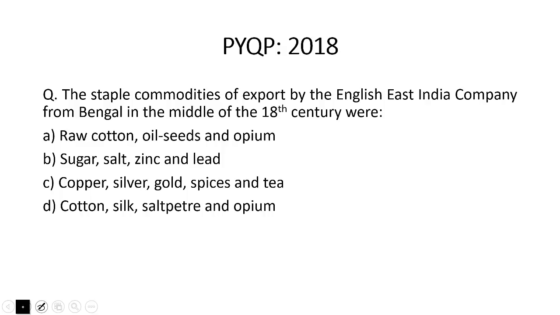Previous year's prelims based question 2018, the staple commodities of export by the English East India Company from Bengal in the middle of the 18th century were cotton, silk, saltpetre and opium.